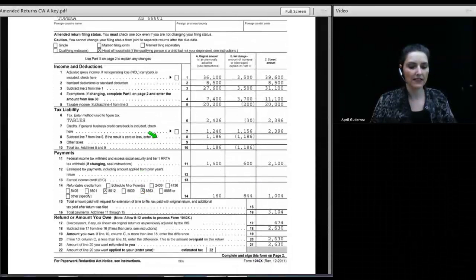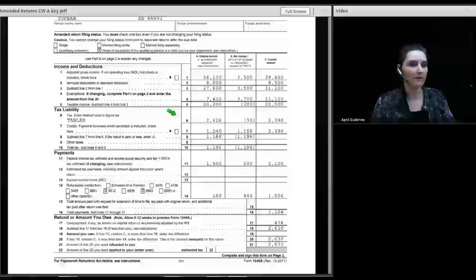Next, we look at the tables. We go to the tax tables and look up the tax. Well, I didn't make you do that. I just told you what the tax was by giving you copies of both tax returns. The original return showed tax of $2,426. The amended return showed tax of $2,396, and the difference is $30. The credits on the original return were $1,240. On the corrected return, they're $2,396, and the difference is $1,156.